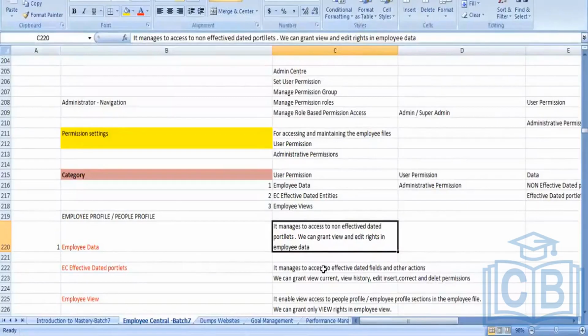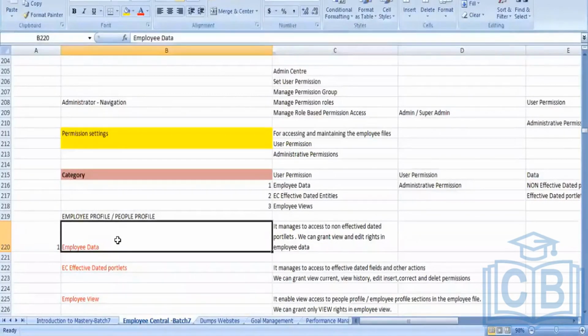You cannot maintain history, it will overwrite it, right? All the fields in the non-effective dated portlets come under employee data.